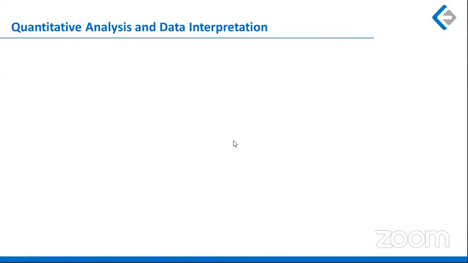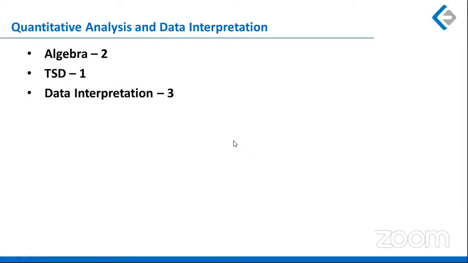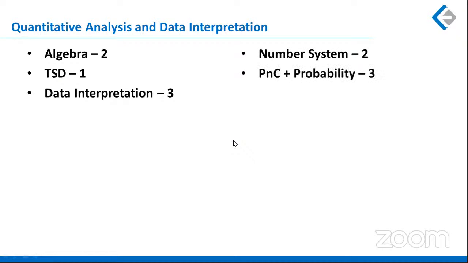This time around, the distribution of questions in the quant section was a lot different from the last mock. In algebra, there were two questions. There was one question from time, speed, and distance. We had three questions in data interpretation, the same as in the last test. Number systems had two questions, and PNC plus probability had three questions.